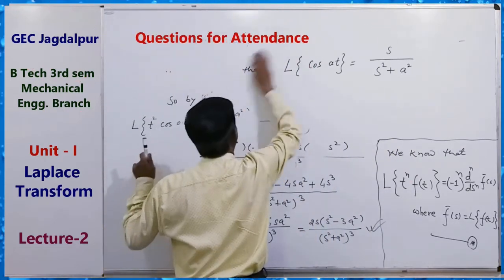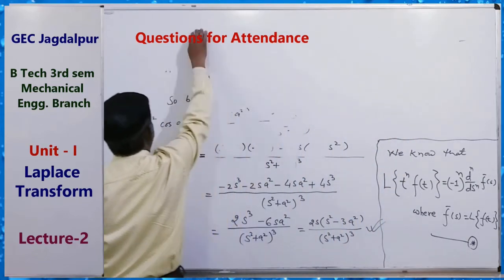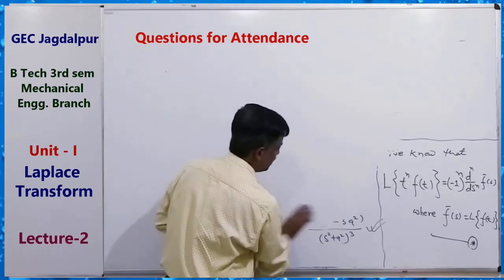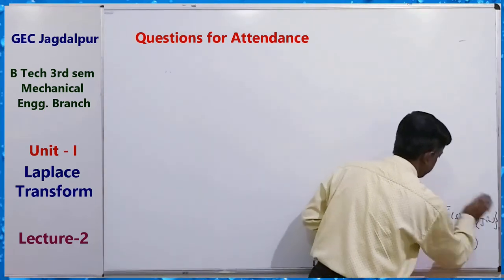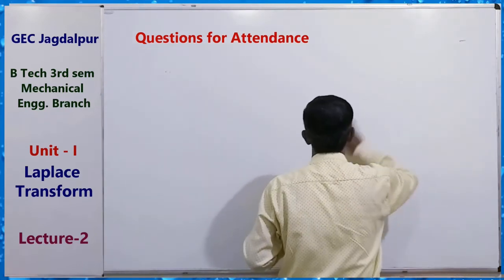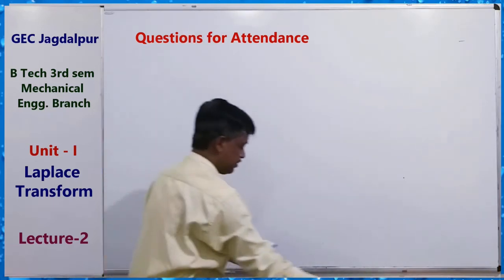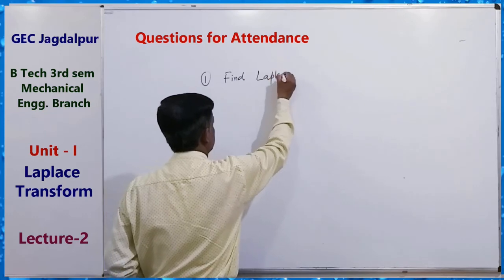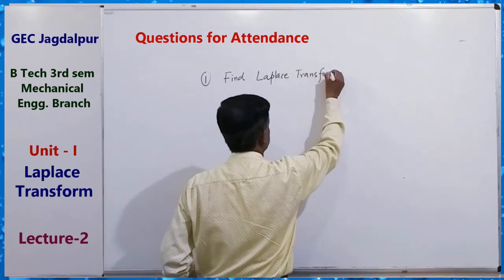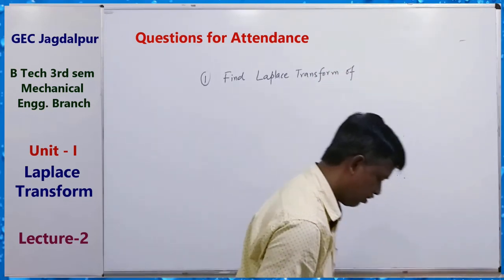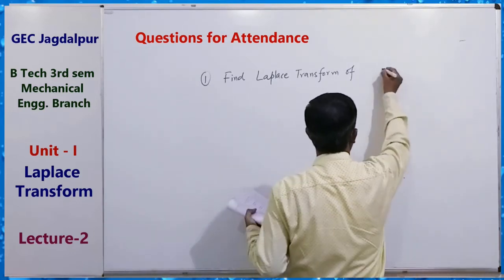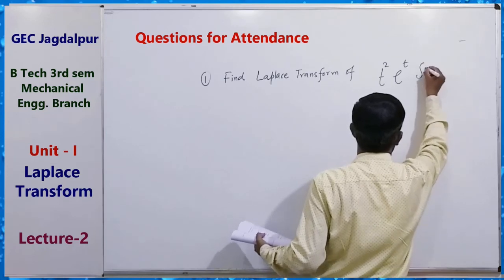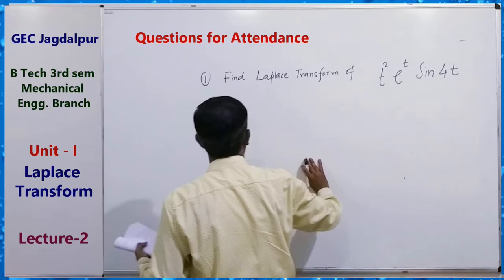First question is, find the Laplace transform of t square e to the power t sine 4t. Okay, this is the first question.